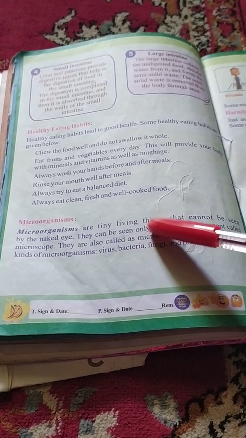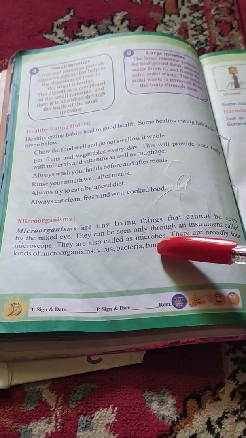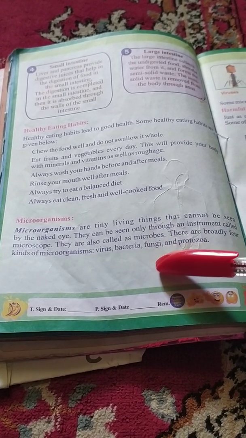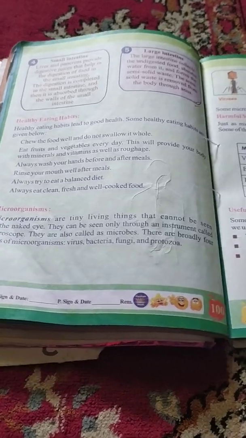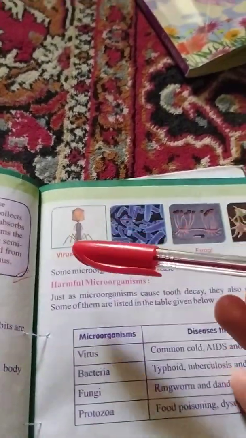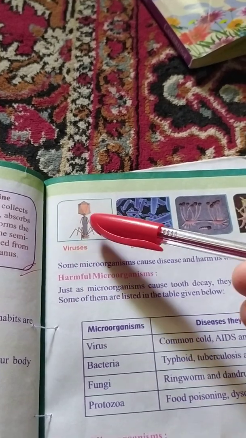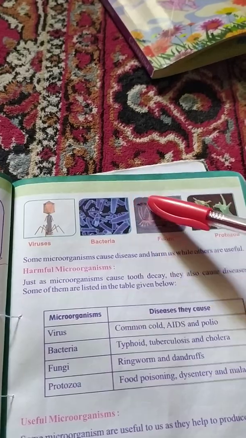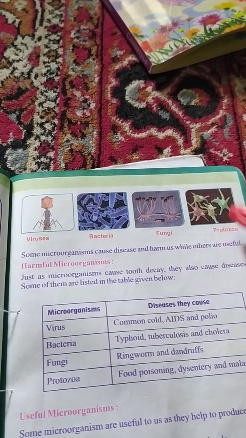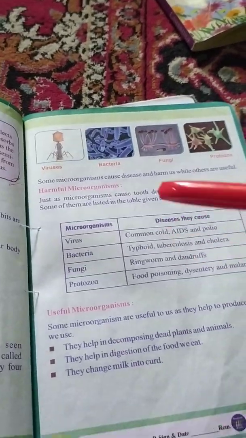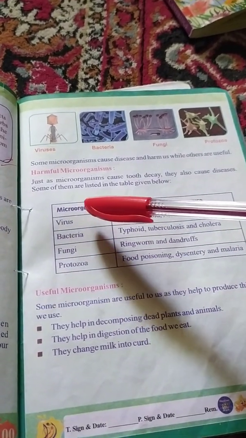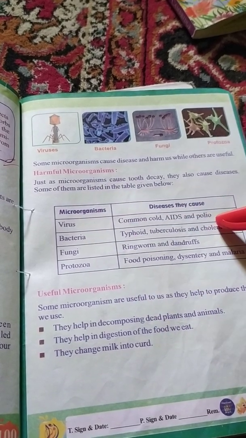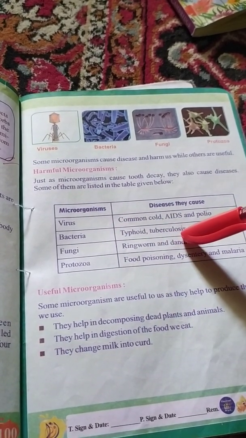Some of the microorganisms are useful to us while some are harmful to us. Now students, I would like to tell you about harmful microorganisms. Here you can see this is your first type of microorganism. This is virus, this is bacteria, this is fungi. Here you can see spores are present at the top, and fourth is protozoa. Now harmful microorganisms. Just as microorganisms cause tooth decay, they also cause diseases. Some of them are listed below.